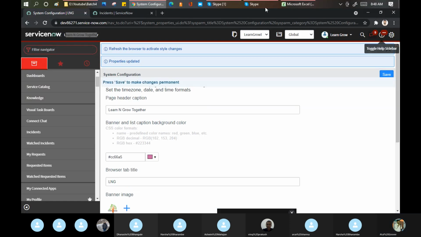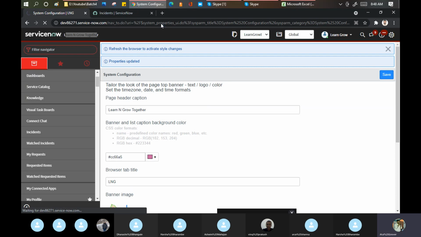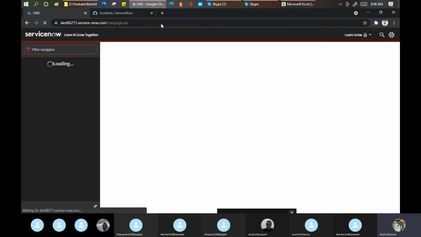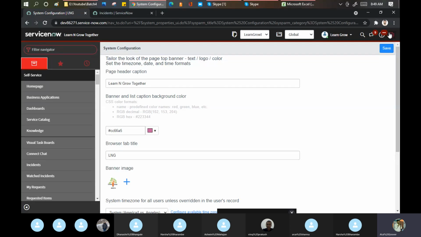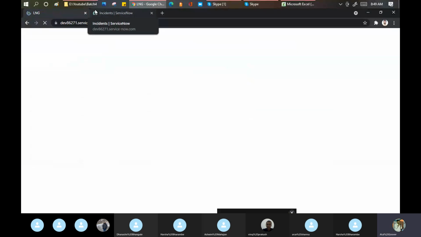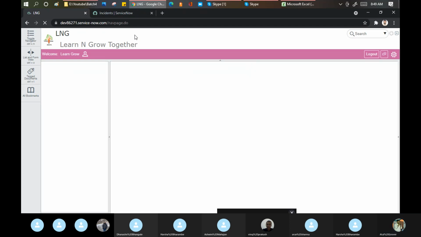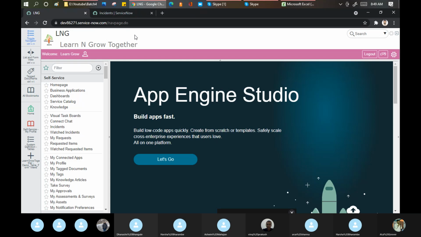It has been saved. Now let me reload my page. It is still not changed because I'm in the UI 16. Let me go to the UI 15 first. Sorry, this has been changed now. I'm thinking on this part. LNG. See. Clear? Fundamental. Everyone, yes or no? Yeah, it is clear, but there is one question.